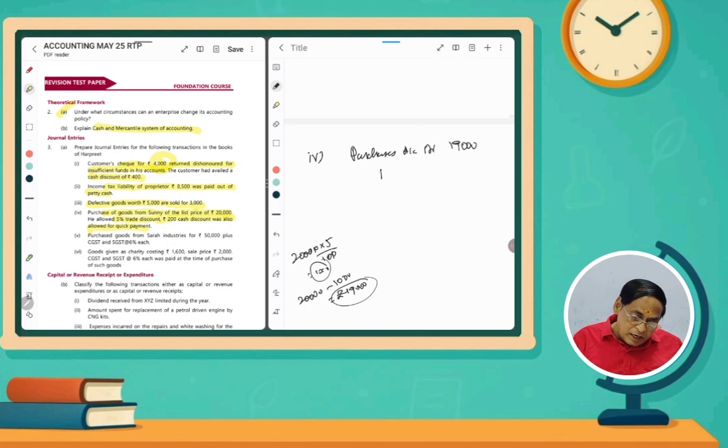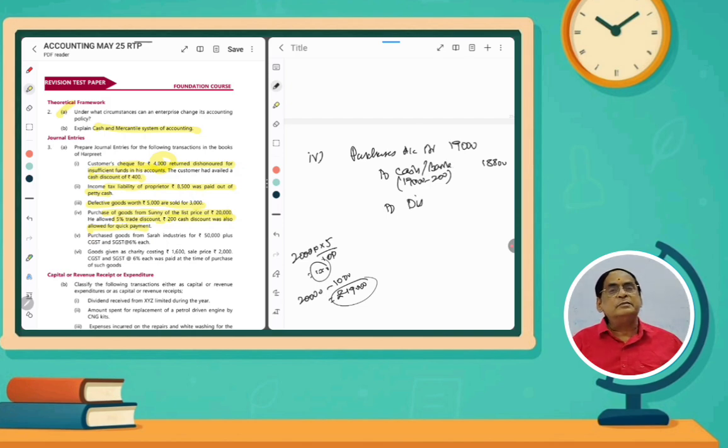But how much are we paying? Including cash discount. How much cash discount is allowed? 200 rupees. So instead of paying 19,000, after deducting the cash discount, you are paying to cash or bank. 19,000 minus 200 rupees is 18,800 rupees to cash or bank, whatever. And then to discount received.